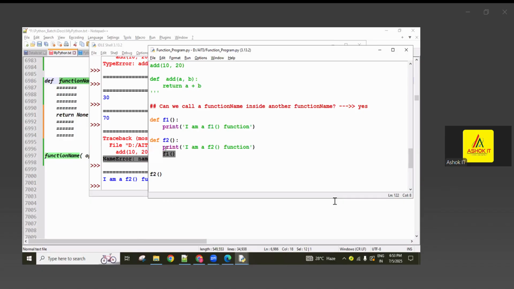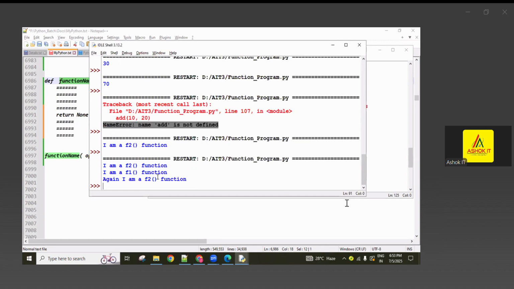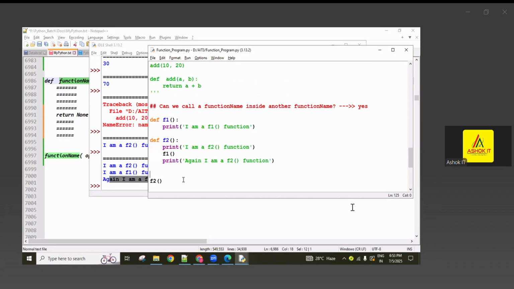Okay, I will write one more statement here. I am a f2 function. Again, I will simply write, again, I am a f2 function. So now you can execute here. I am a f2 function. I am a f1 function. Again, I am a f2 function, like you're getting. Okay. So check it, guys, here clearly the output.